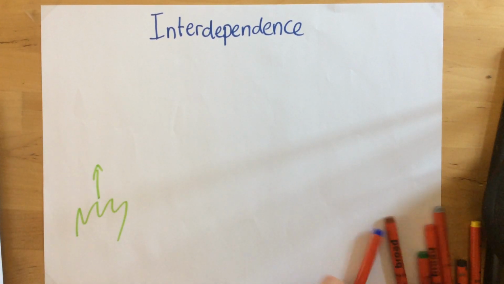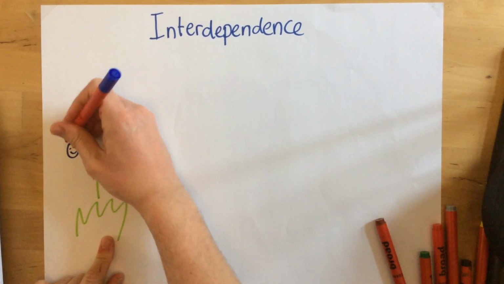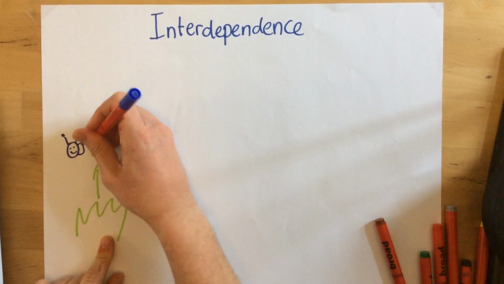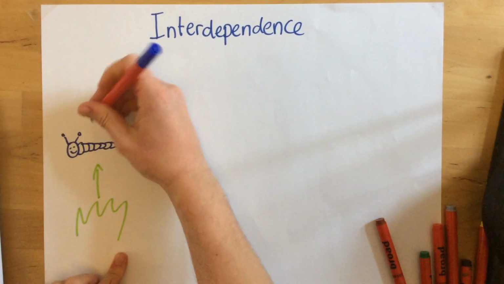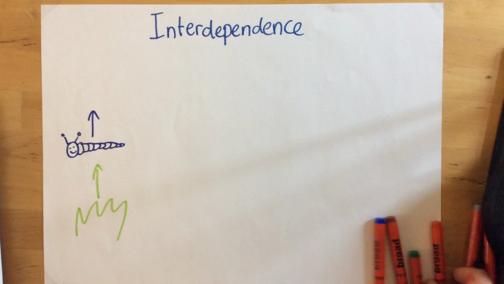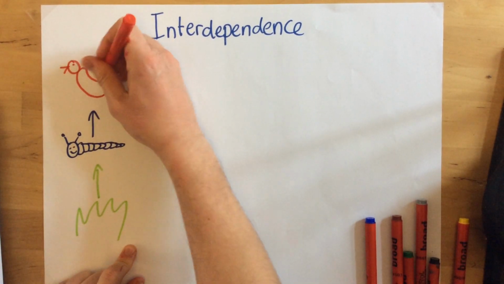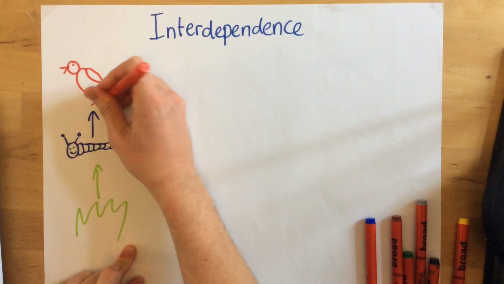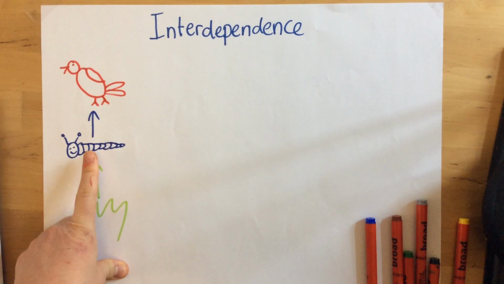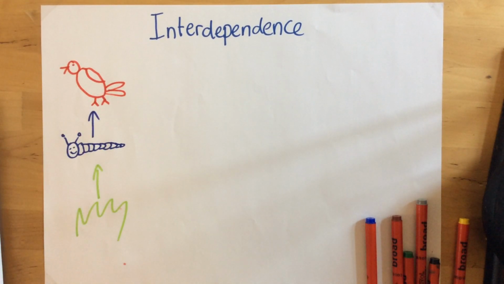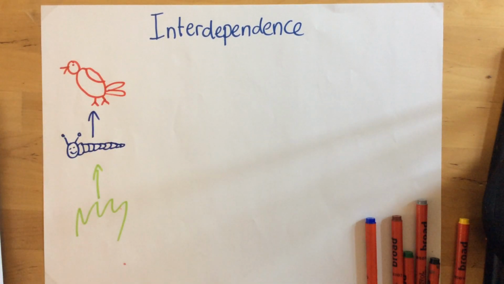So first of all, at the bottom, I've just drawn a producer. In this case, it's grass. Right here, I'm drawing a very poor picture of a caterpillar. And just above that, again, I apologise for my drawings. This is a picture of a bird. Now, all this food chain shows is the grass is eaten by the caterpillar and caterpillars are eaten by birds. Now, let's show how all of these organisms are interdependent upon one another.